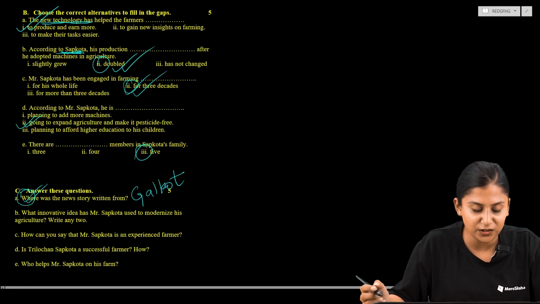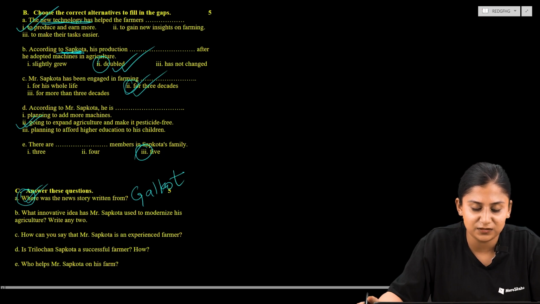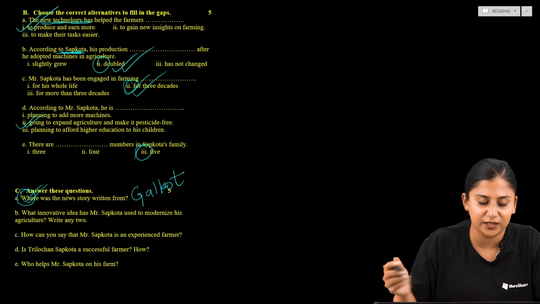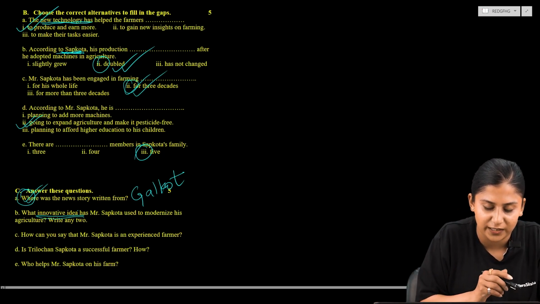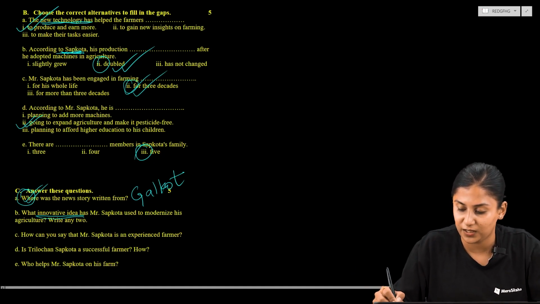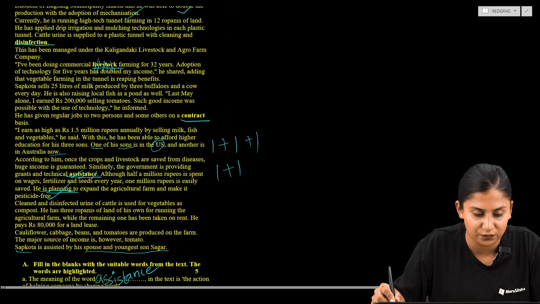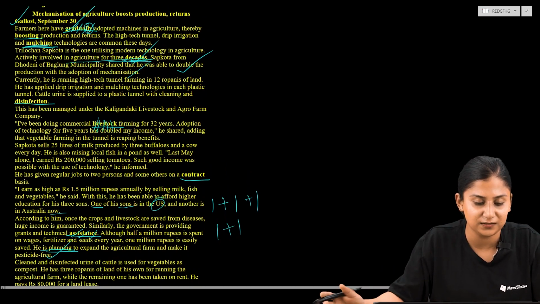So now let us move to another question that says, what innovative idea has Mr. Sapkota used to modernize his agriculture? Write any two. So we are asked to write over here innovative ideas that Sapkota has used to modernize his agriculture. We are supposed to write any two. Let us find out. Okay, over here, can you see anything that he has discussed?